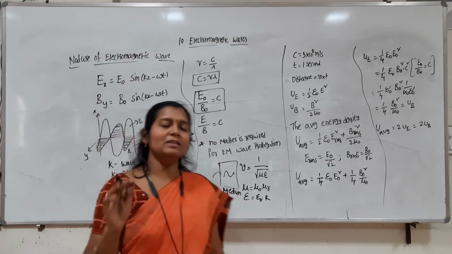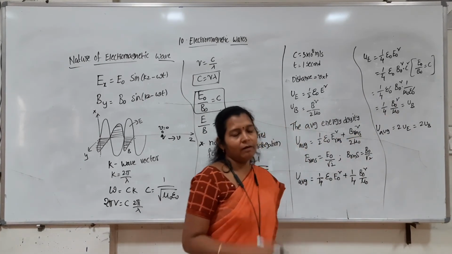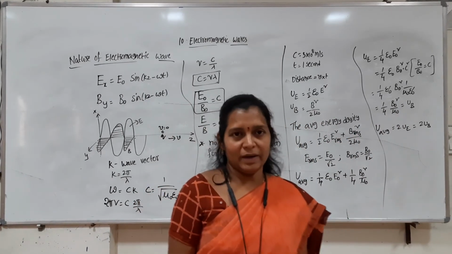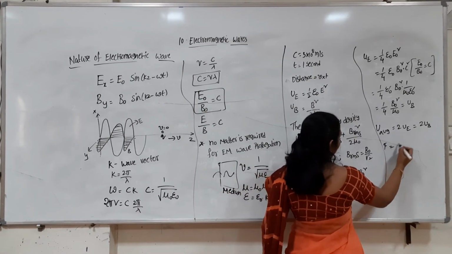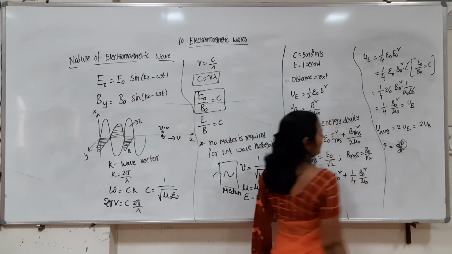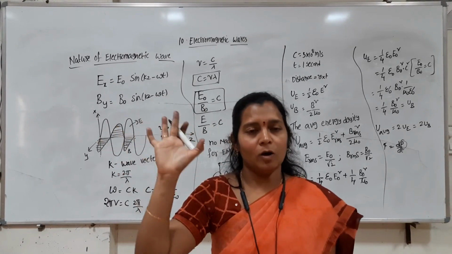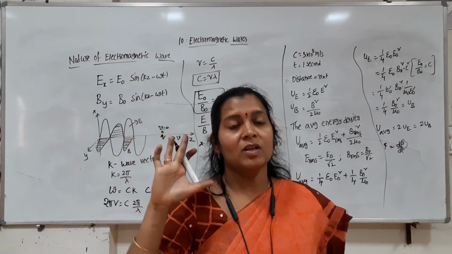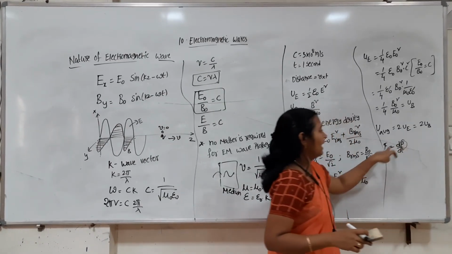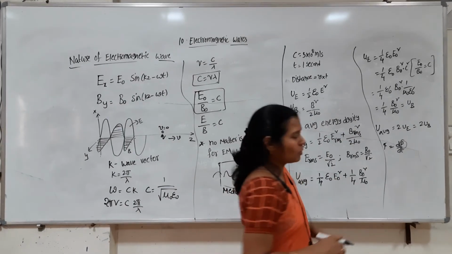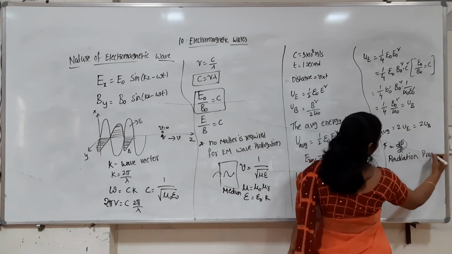So it carries energy, and this energy is given by the total average energy density. It also carries momentum. We know Newton's second law, F equals dP by dt, so with this momentum it is able to exert force. The electromagnetic wave can exert force on the body on which it is incident. That is called radiation pressure.